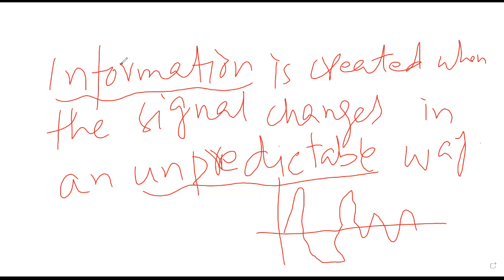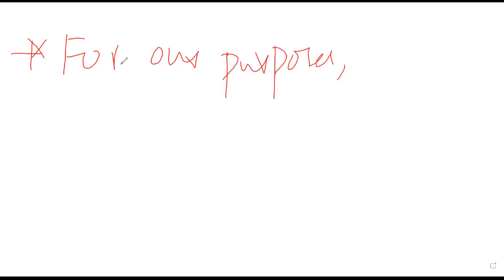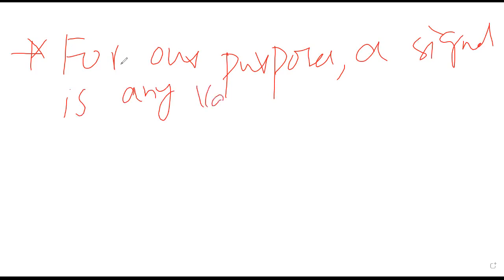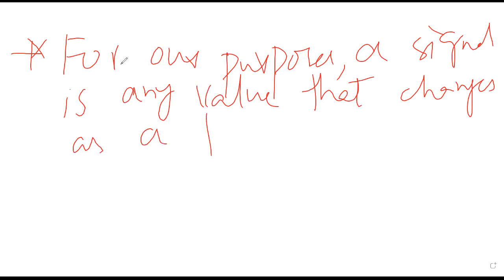So for now, for our purposes, a signal is any value that changes as a function of time.